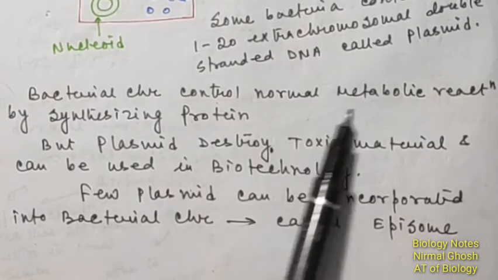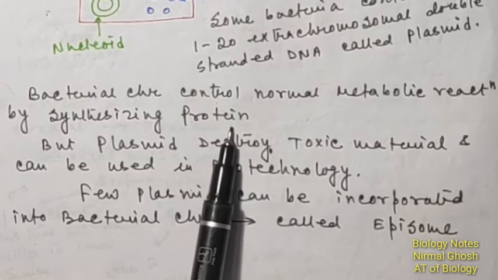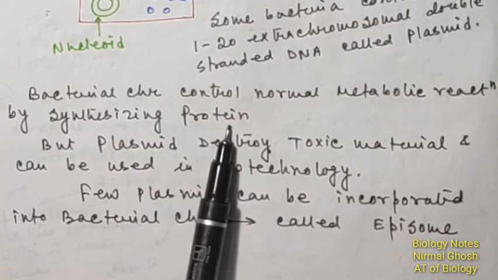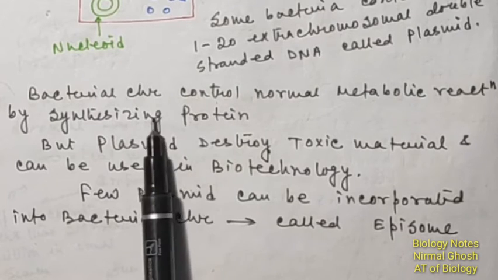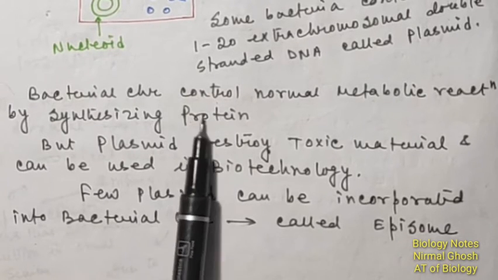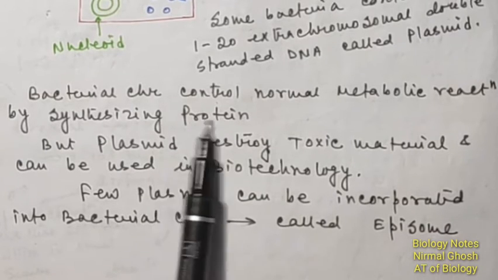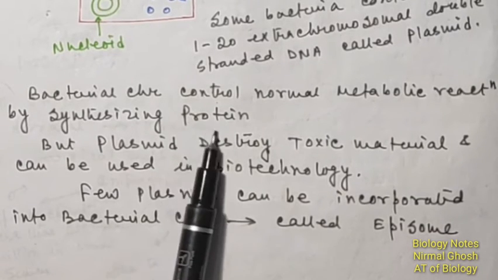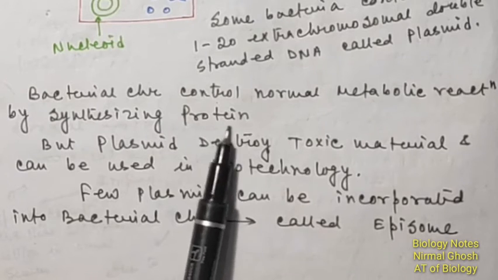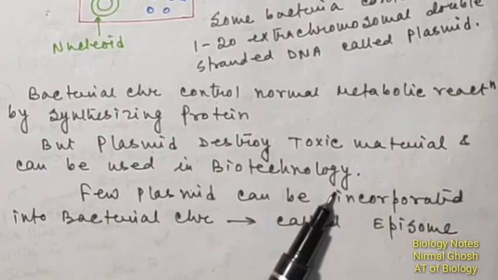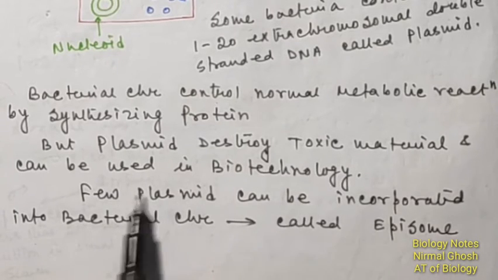Now, the bacterial chromosome controls the metabolic reactions by synthesizing proteins. Actually, the bacterial chromosome undergoes the central dogma processes. So the bacterial chromosome can perform DNA replication, transcription, and also translation. And by the process of translation, they will produce many different types of proteins. But plasmid destroys toxic material and can be used in biotechnology, which I have told you already.